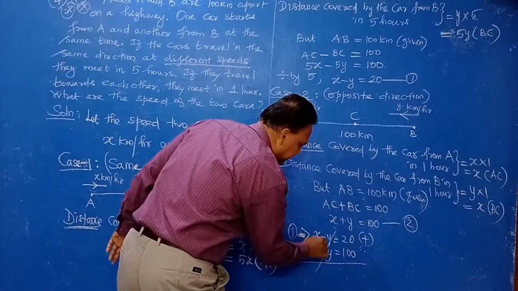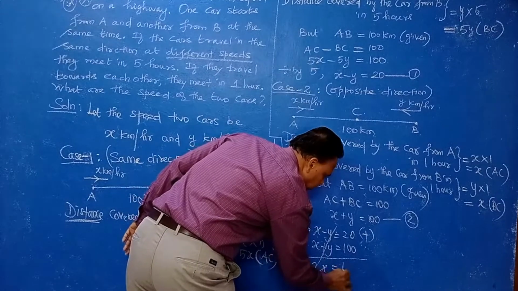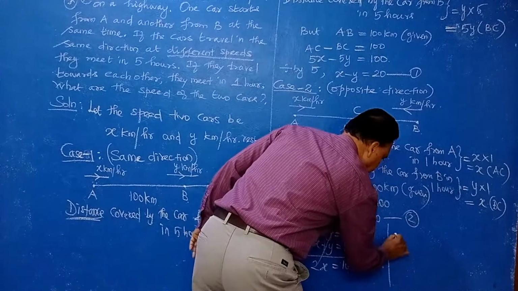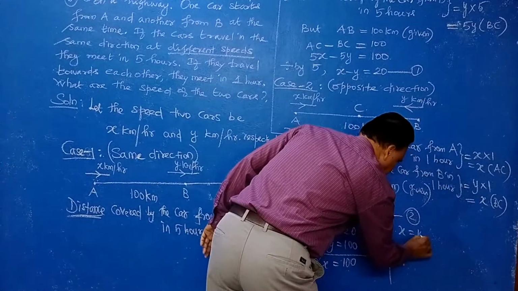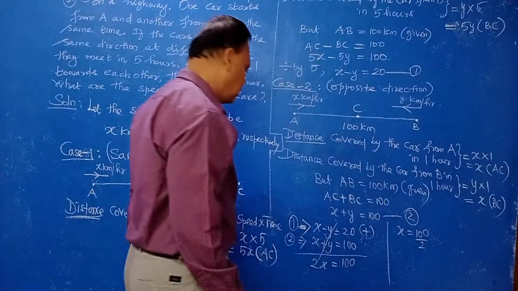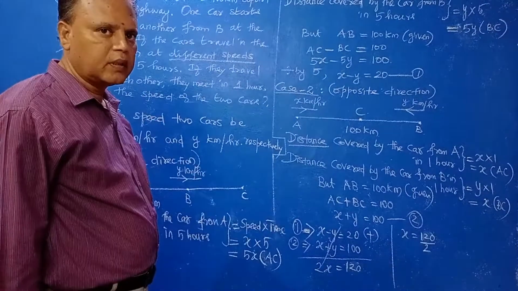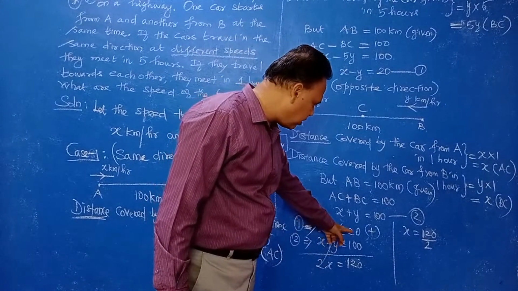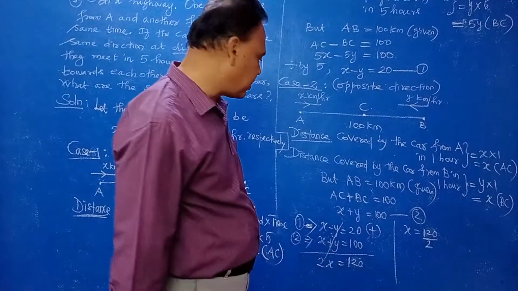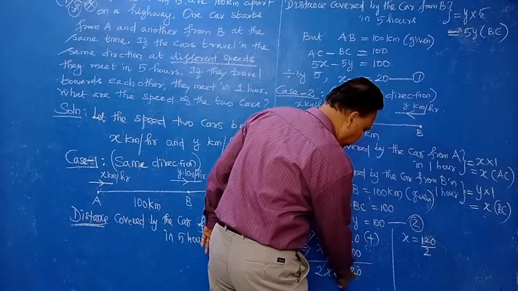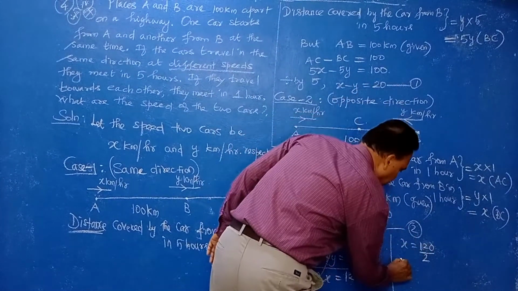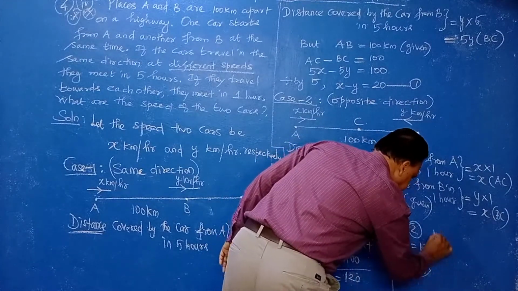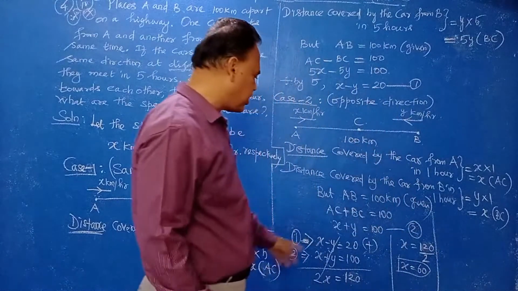The y coefficient cancels. x plus x is 2x, and 20 plus 100 is 120. Therefore 2x is equal to 120, therefore x is equal to 120 by 2. How much? x is 60. Right? Put this 60 in equation number 1 or equation number 2.